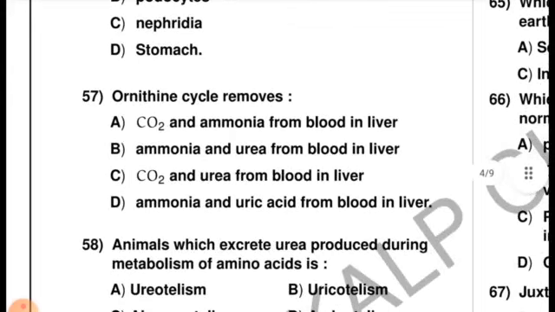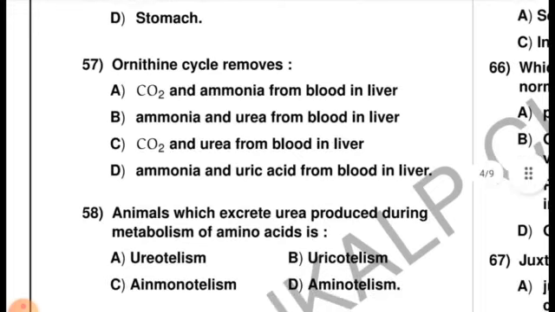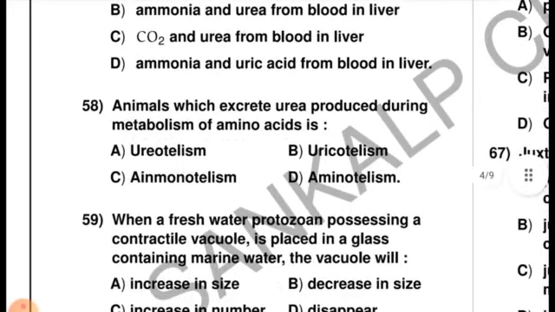Next question, ornithine cycle removes CO2, that is carbon dioxide, and ammonia from the blood in the liver, and because of this the right option is option A. Next question, that is question number 58.